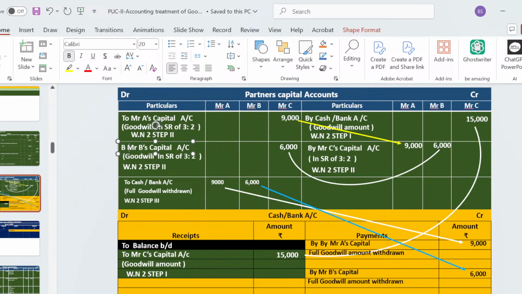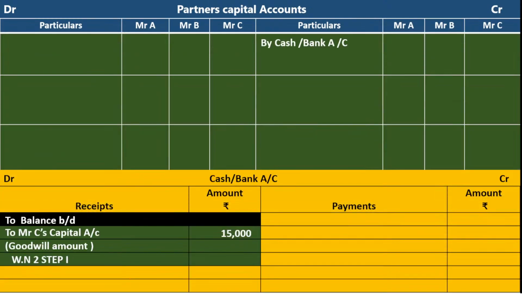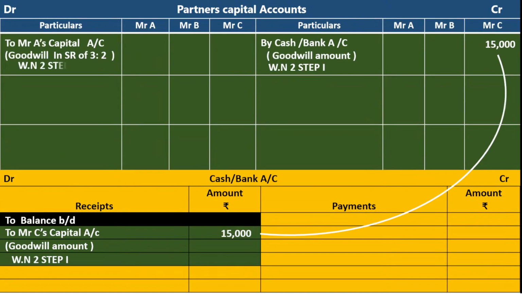You just make it as 'to'. Let us move. Rupees 6,000. Step number 1 and step number 2 entries are completed.